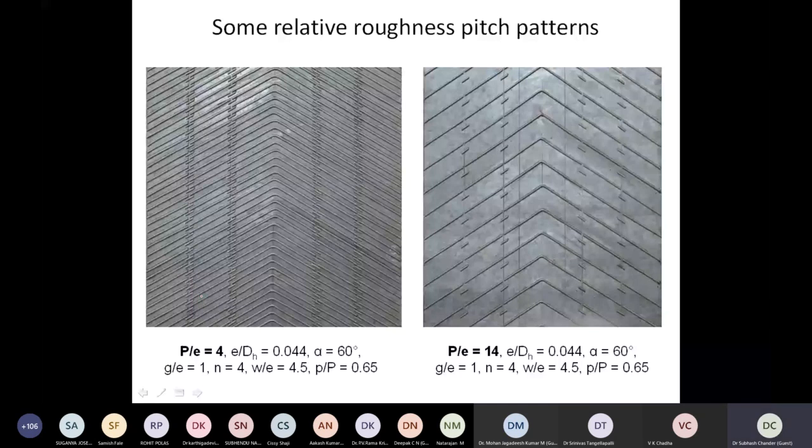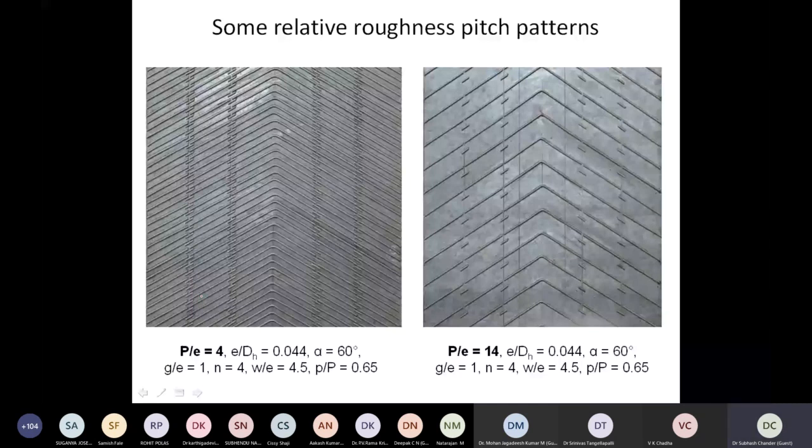Huge work that he did. Very laborious, and ultimately he could generate some useful data. But I always feel there should be some simpler way of putting roughness elements over the surface. But for a systematic, scientific study, we need to go for such detailed experimentation.